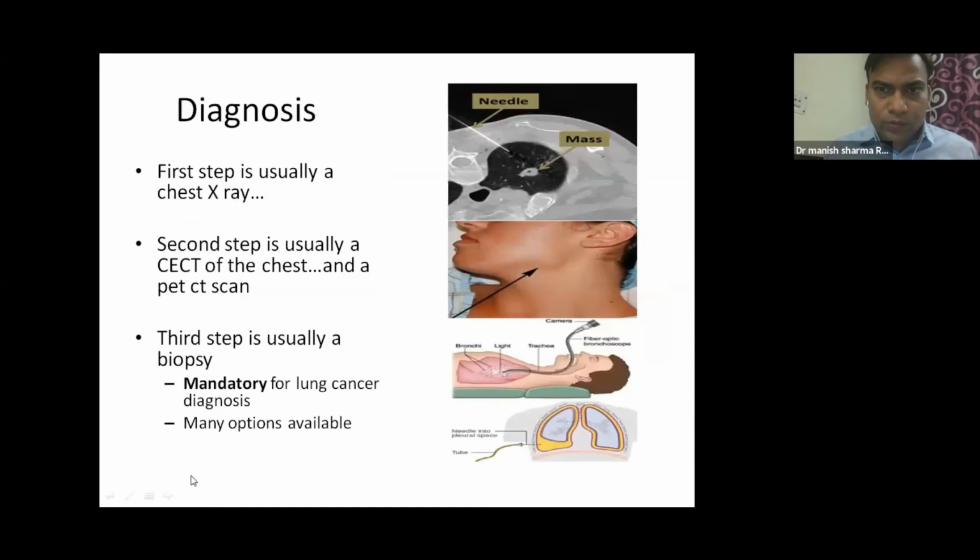So this is how we diagnose it. The first step is usually a chest X-ray. The second step in diagnosis is a CT scan or a PET scan, and the third step is a biopsy.